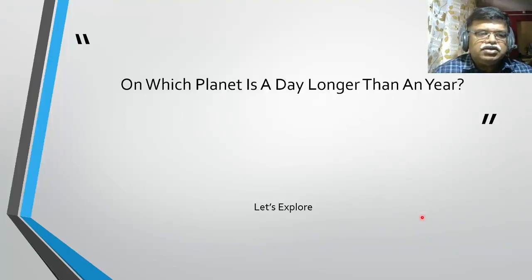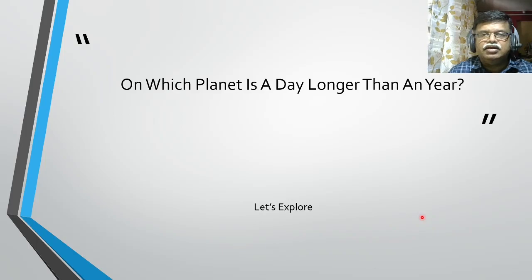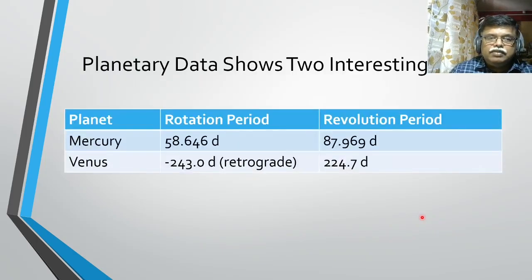Let's look at a question: on which planet is a day longer than a year? If you look at planetary data, it shows two interesting cases. Mercury, with a rotation period of about 59 days and a revolution period of about 88 days, whereas Venus has a rotation period of 243 days and a revolution period of about 225 days.